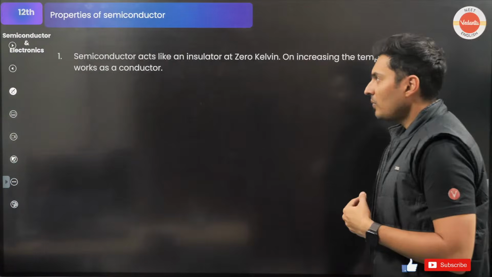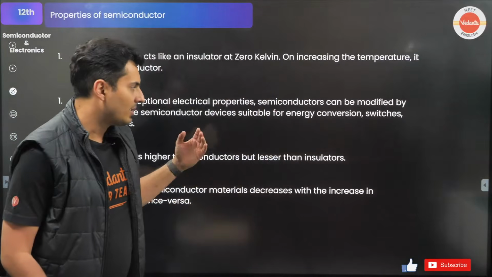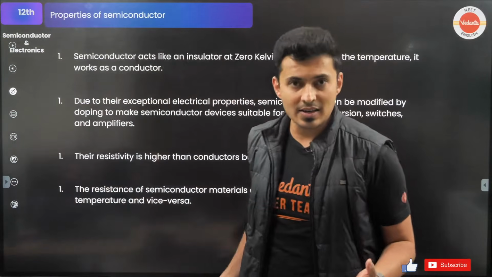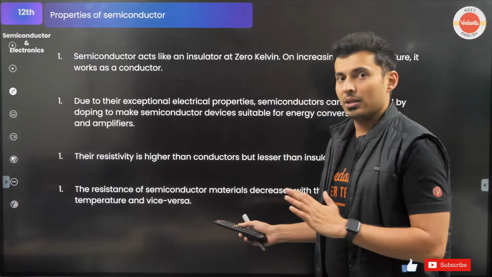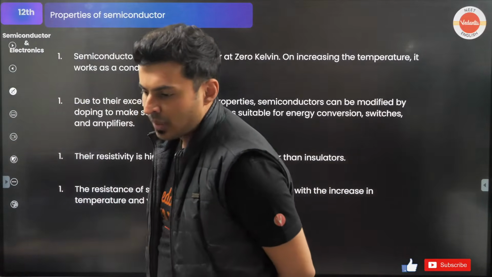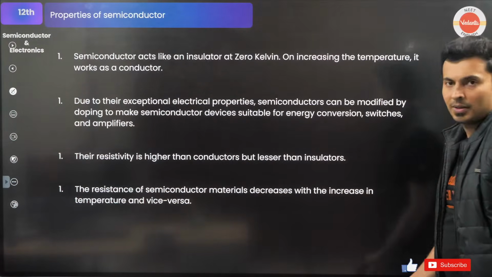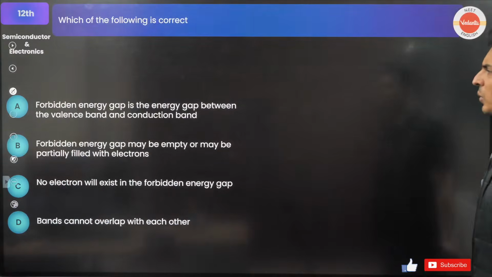Now, all the properties of whatever I have talked about semiconductors, I have mentioned on this slide. This will be available to you in the PDF also. So you will be getting all the pointers, whatever I have given. You can read through it later on. I don't want to go through it now.